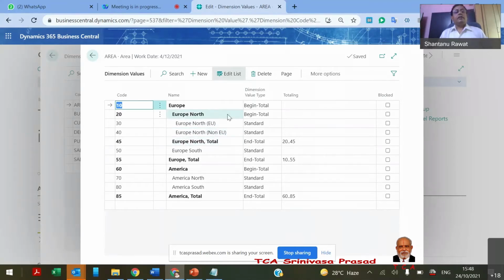Wherever we do transactions, they will be based on the smallest breakdown. We can't select the grouping, we have to select Europe North EU. All the other levels are for reporting purposes.